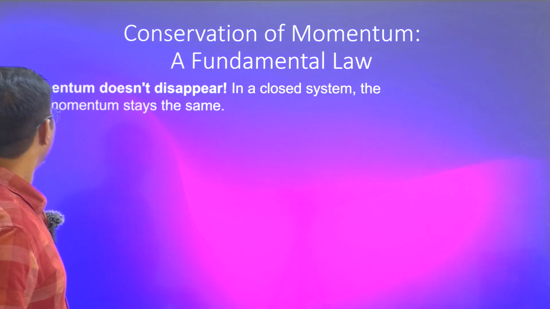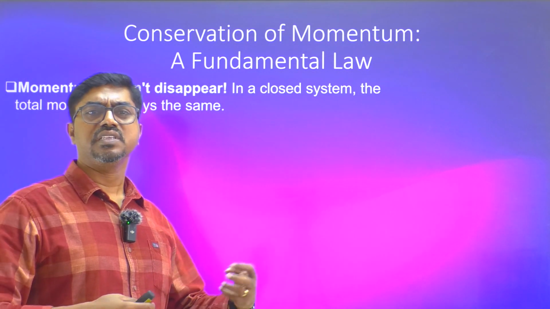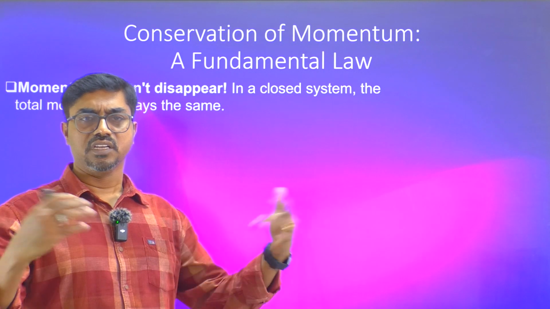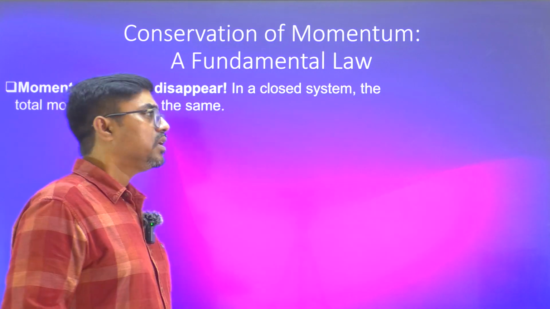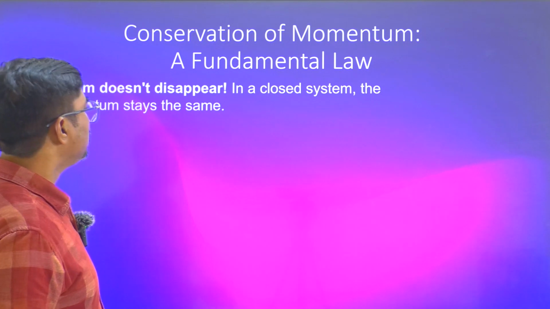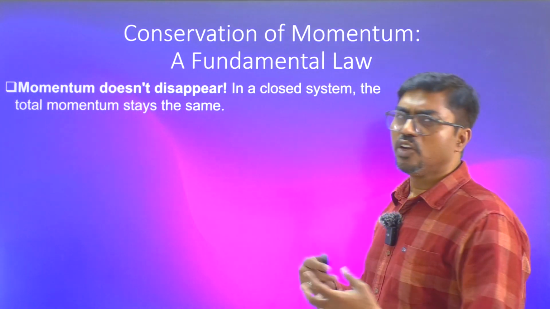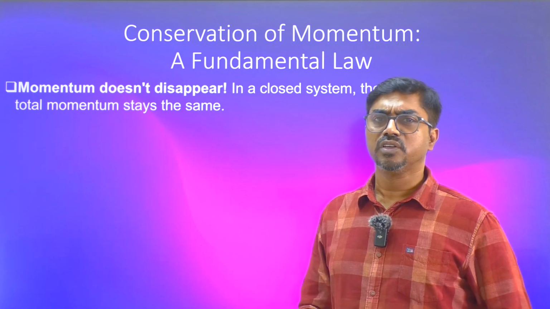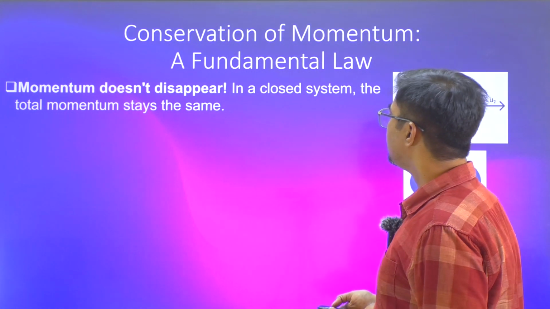So what does it say? Momentum doesn't disappear in a closed system. A closed system means that no external forces are acting on it. Even if there are external forces, they balance out each other, so the net external force is zero. In that situation, the total momentum of the system should remain constant. The internal parts of the system can exchange momentum, but as a whole, the total momentum in vectorial addition form is supposed to be conserved.